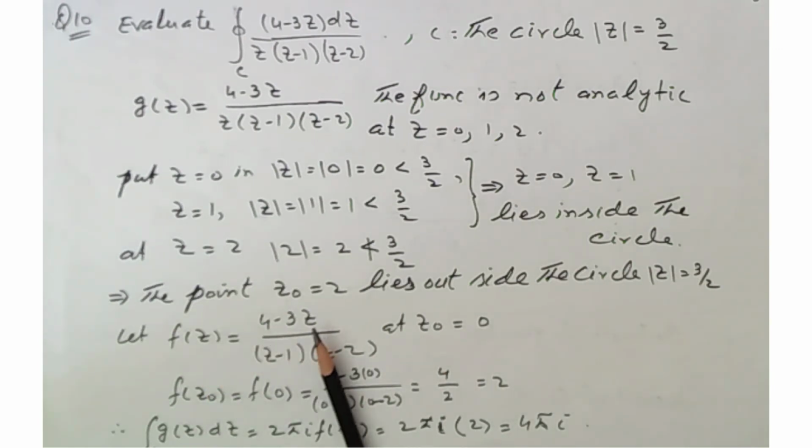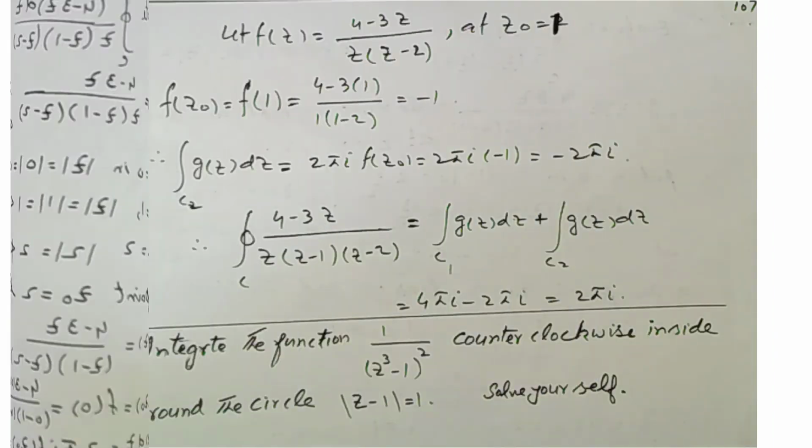Now we consider f(z) = (4 − 3z)/((z − 1)(z − 2)). Now put z₀ = 0 here. The numerator is 4 and the denominator is (−1)(−2) = 2, so the result is 2. Also, the integral over C₁ of g(z) equals 2πi f(z₀). Here we put 2, and this becomes 4πi.